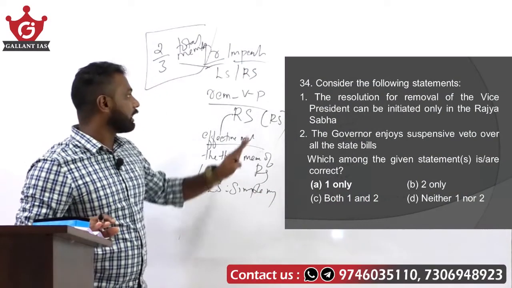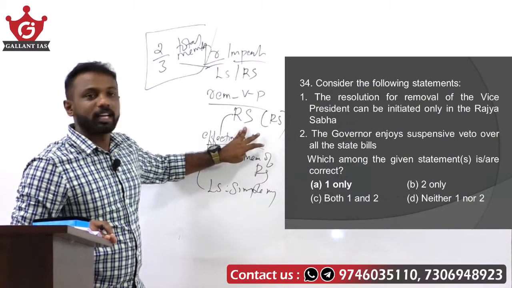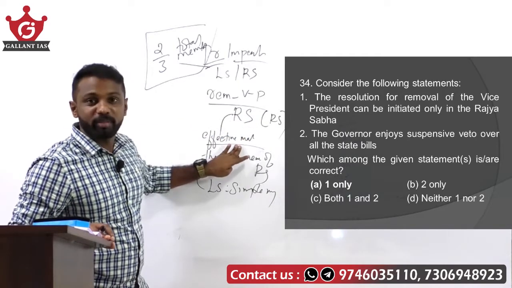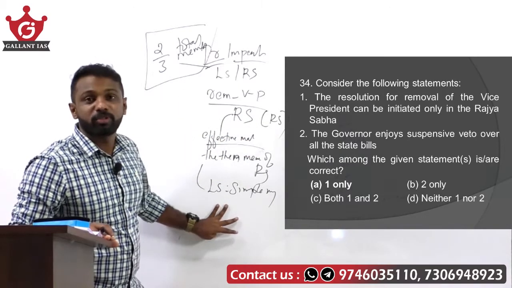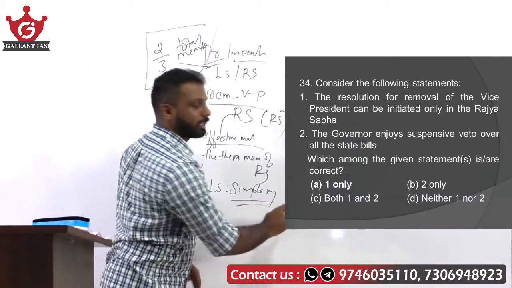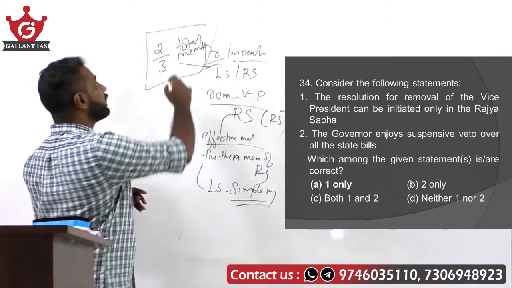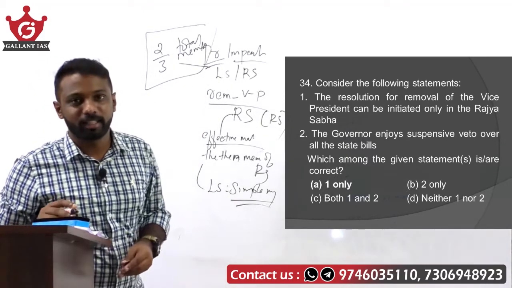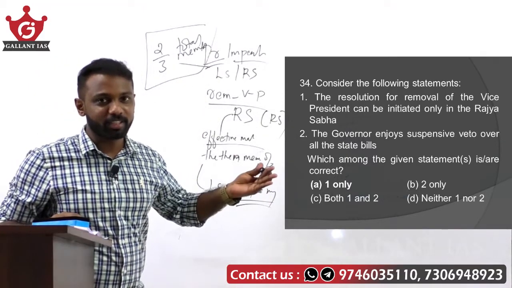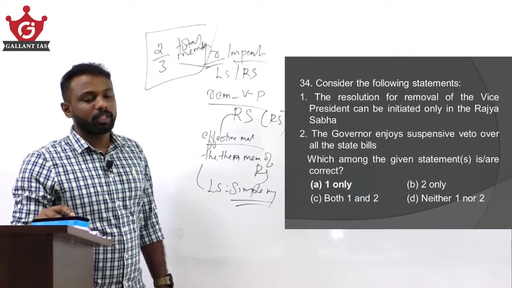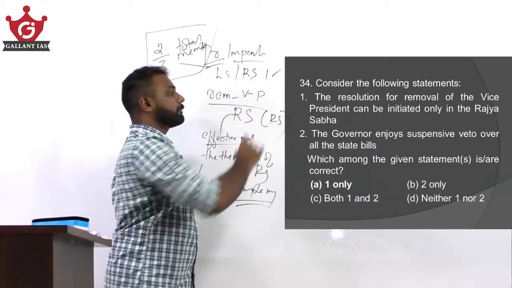I repeat, regarding removal of vice president, first of all, it can be introduced only in Rajya Sabha. Rajya Sabha has to pass it by an effective majority. Then Lok Sabha has to approve it by a simple majority. But in case of impeachment of president, both houses require 2/3 of total membership of that house. Fine. That difference please note down. Right. So the resolution for removal of vice president can be initiated only in the Rajya Sabha. That statement is correct here.